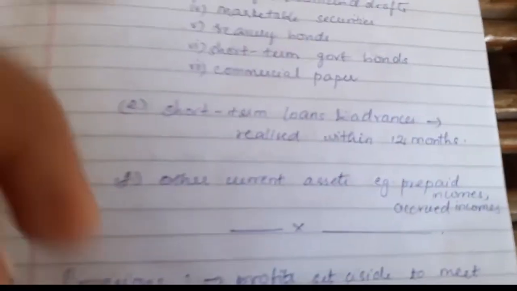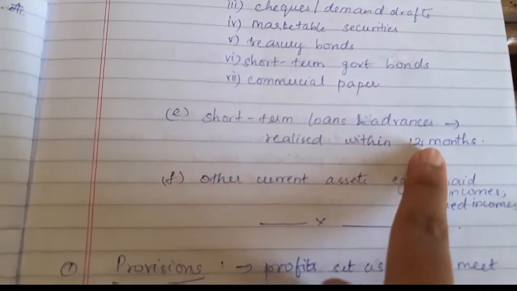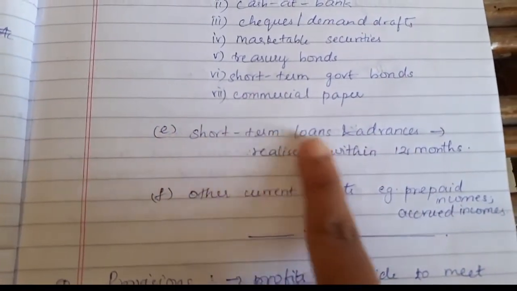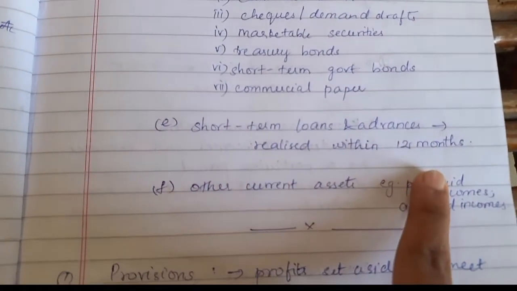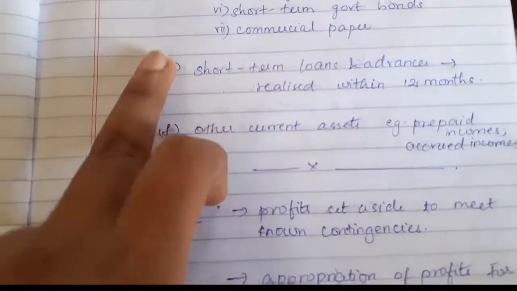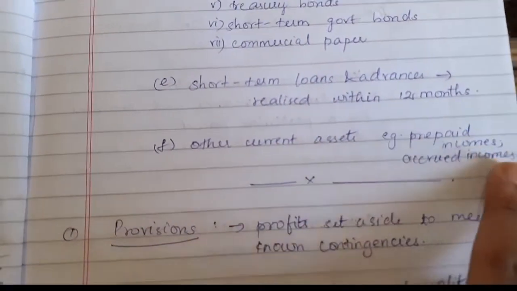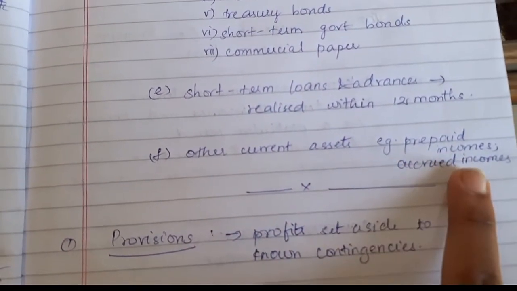So the fifth subhead under current assets is short-term loans and advances. Short-term loans and advances include those loans and advances which are given by the company for a short period of time. It is realized within 12 months. And the last one is other current assets. Other current assets are those assets which do not fall into the above categories and include prepaid expenses, accrued income, etc.